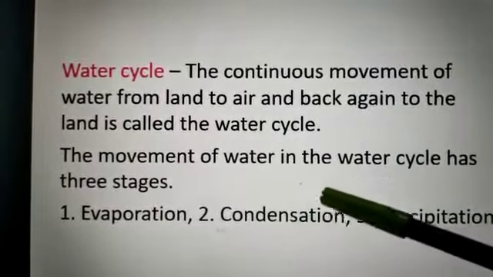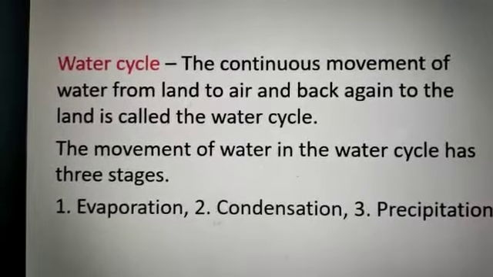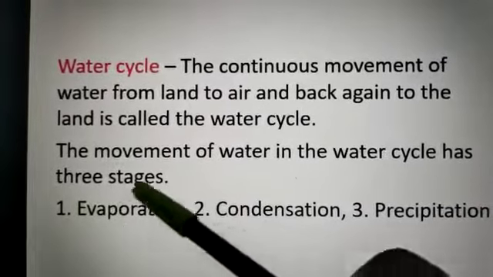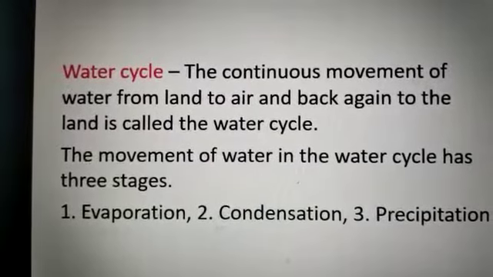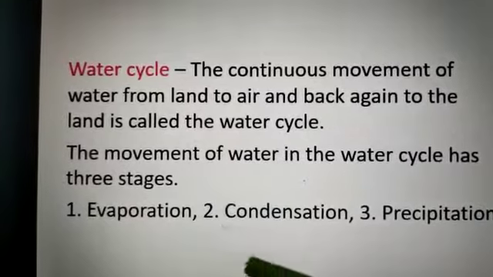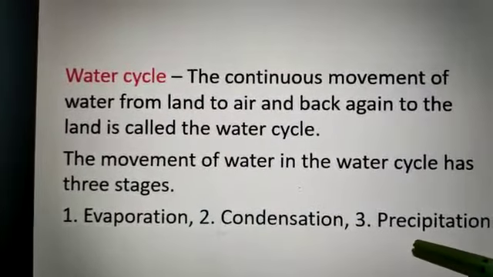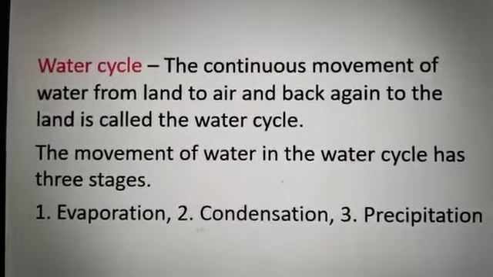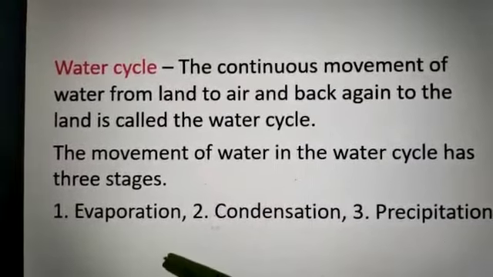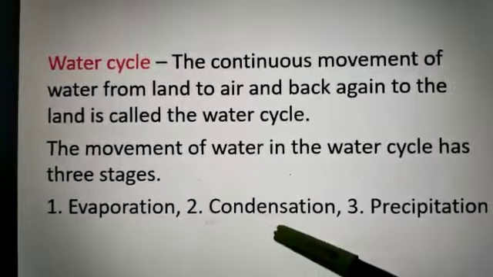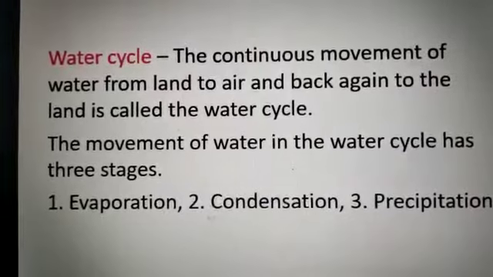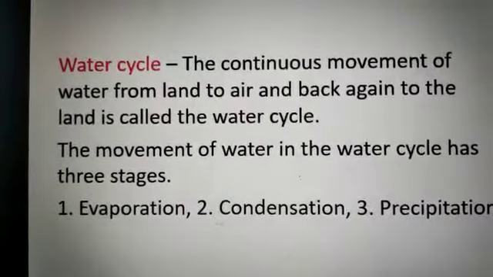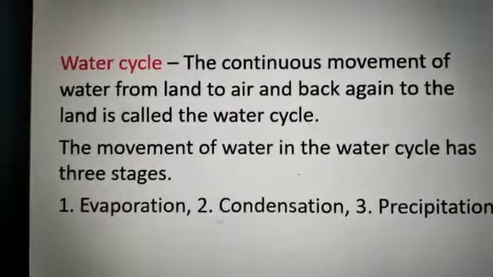The movement of water in the water cycle has 3 stages. Remember these 3 stages, very important. What are the 3 stages? Evaporation, condensation and precipitation. Number 1 is evaporation, number 2 is condensation, and number 3 is precipitation. Today I will explain to you what is evaporation.